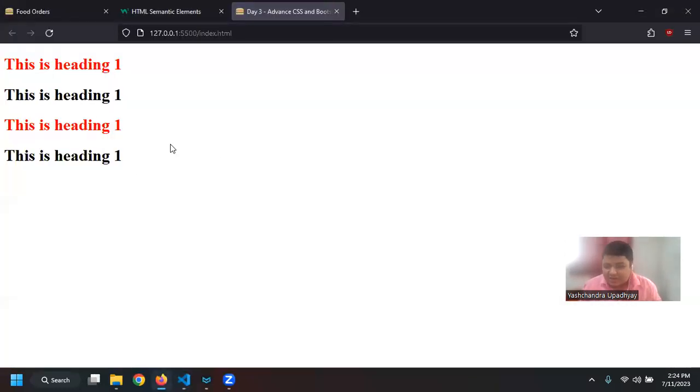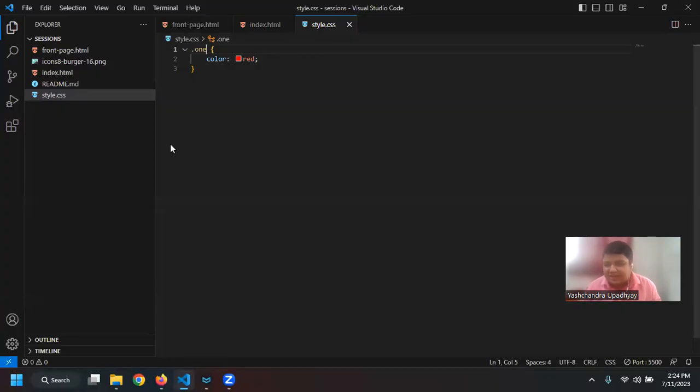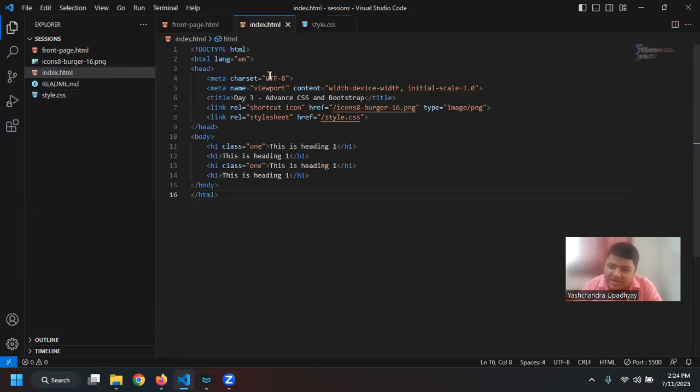But I can also say, let us say you are specifically a single individual, right? So you might have an ID, right? So if I say my ID will have the name Yashwant Upadhyay, and let's say my roll number is 912, that will be my ID. The difference between classes and ID is that there can be different IDs, a lot of IDs, n number of IDs, but it is a best practice to only use each once. Or let us say I have a particular element, I will give that an ID and then not use it anywhere else, right?